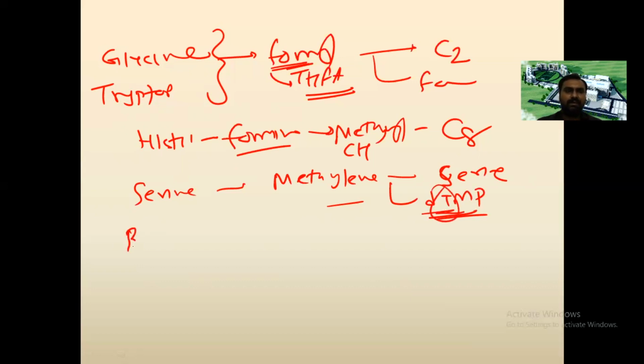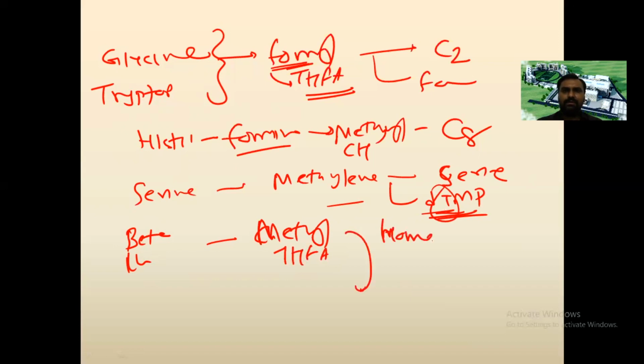And betaine and choline will form methyl tetrahydrofolic acid, and that will convert homocysteine to methionine. Methionine is converted back to homocysteine while donating its methyl group to norepinephrine, guanidino acetate or acetyl serotonin. Ultimately, they form the methylated products.